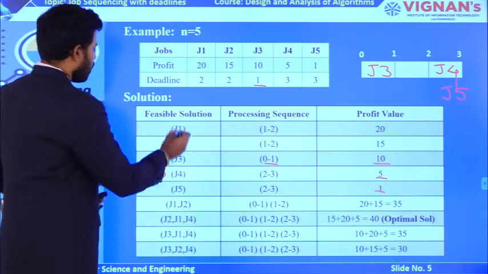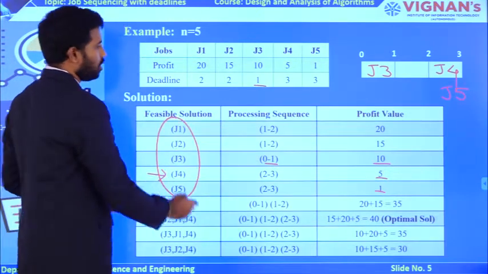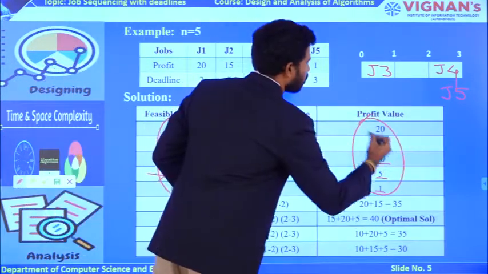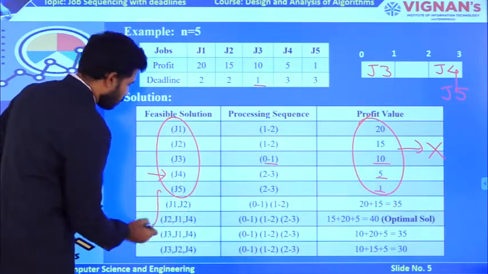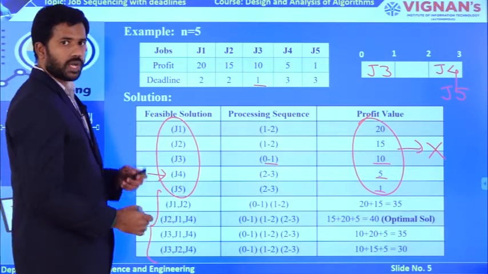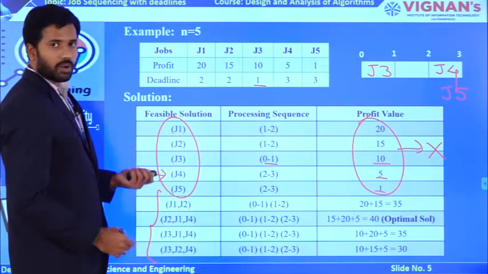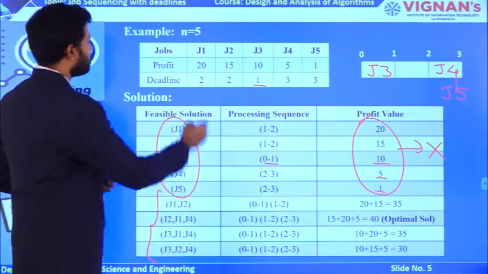Okay, but if you execute the jobs individually, ultimately these profit values are not going to give my optimal solution. That's why I am going for a sequence of jobs to execute, to get the maximum profit value based on my Gantt chart with the help of these deadlines only.